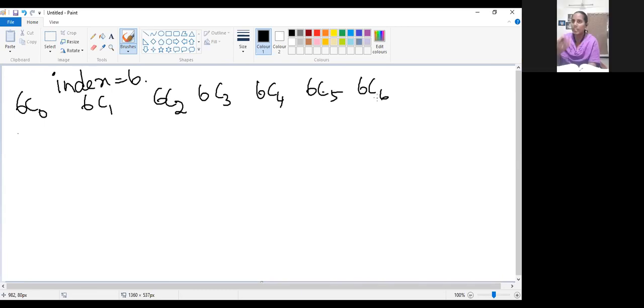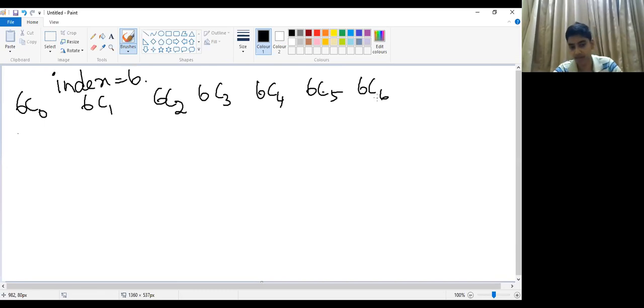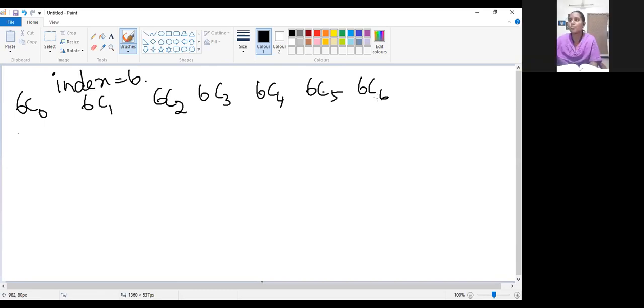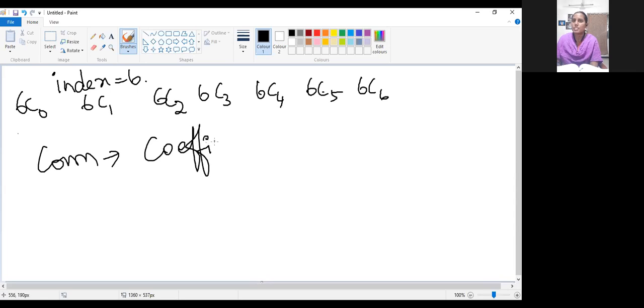Whether previous rows are needed here? No, ma'am. There is no need of Pascal triangles. That method is not needed here. That is, the previous rows' values are not needed to find the coefficients. By using the combination method itself, we can find the coefficients for the expansion. Are you clear, children?